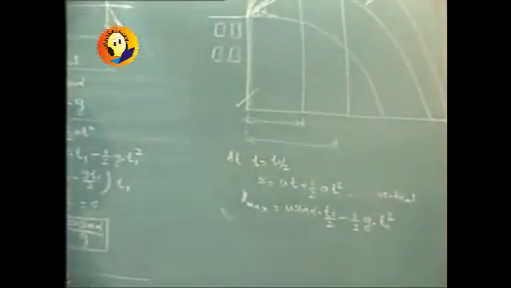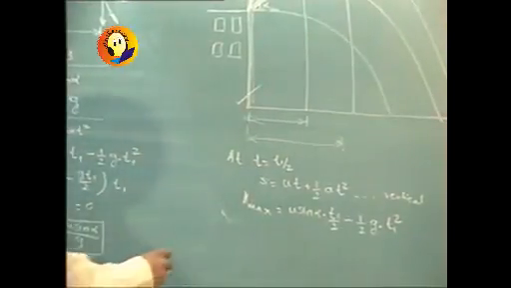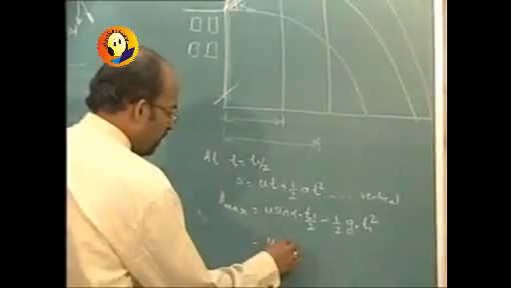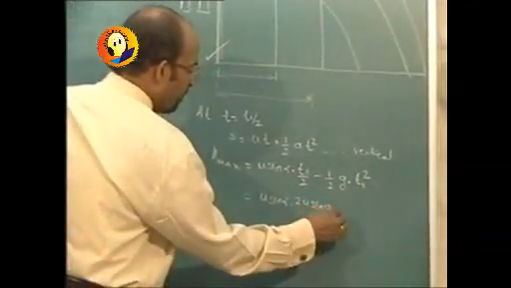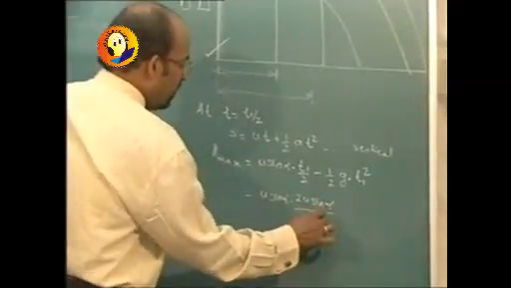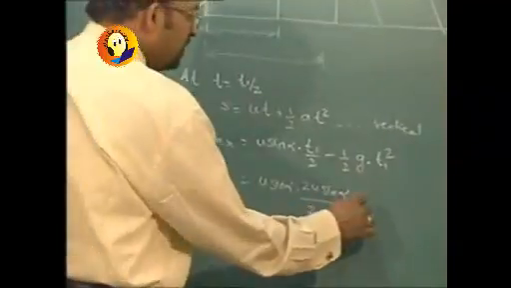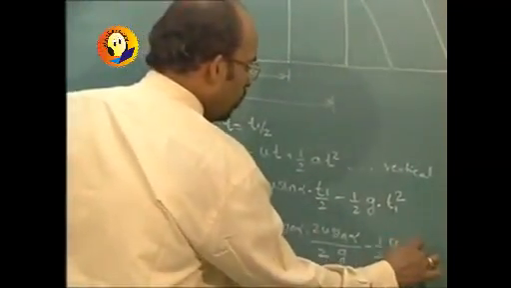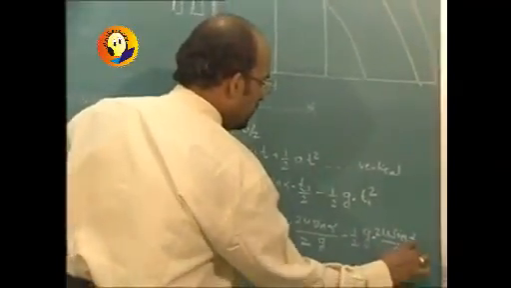Now we can substitute the value of t1 as 2u sin alpha upon g, and then you will get it as u sin alpha into 2u sin alpha upon g, and the original half, minus half g into 2u sin alpha upon g, bracket square.